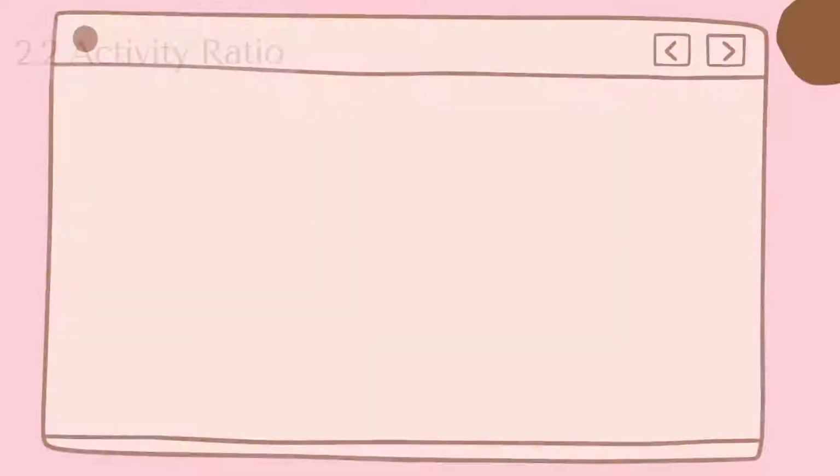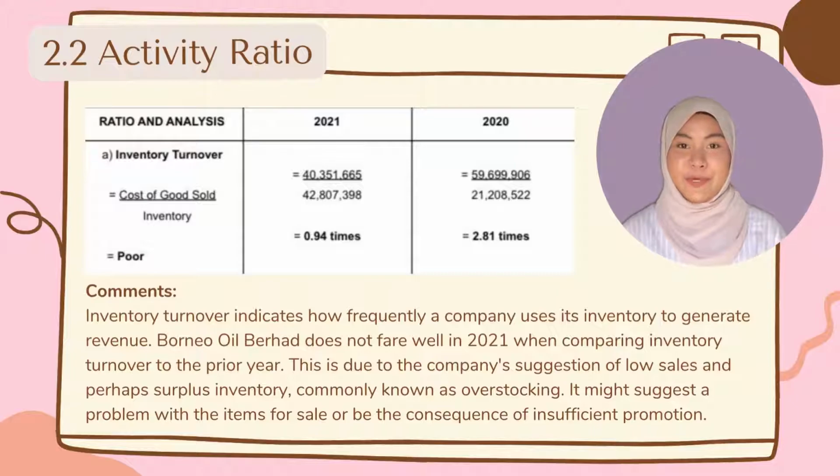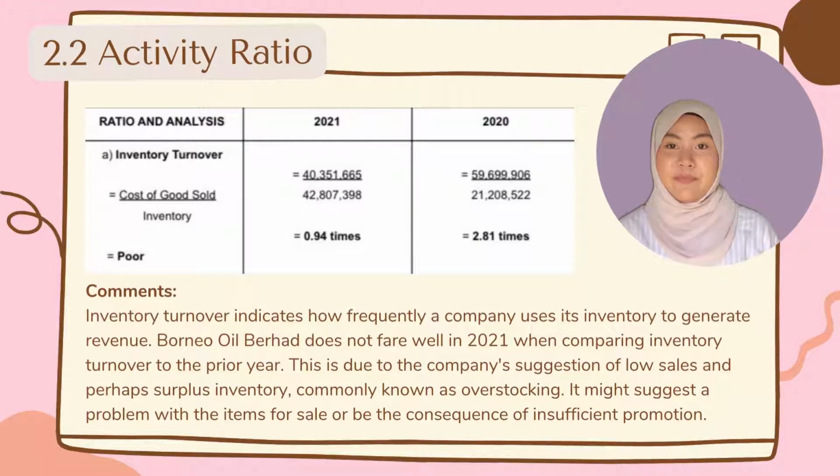Next, I will explain how to calculate and interpret the activity ratio. There are three ratios under activity ratio, which are inventory turnover, average collection period, and total asset turnover. Now, I will explain how to calculate inventory turnover. The formula for inventory turnover is cost of goods sold divided by inventory. For 2021, the amount of cost of goods sold is RM40,351,665, and the amount of inventory is RM42,807,368. After we divide them, we will get the answer, which is 0.95 times.